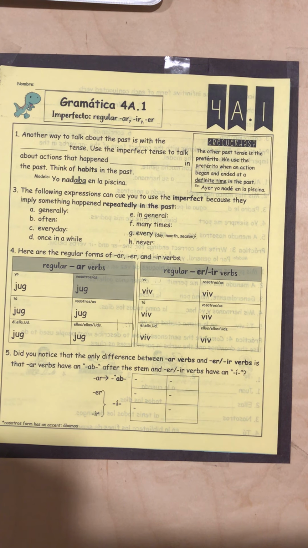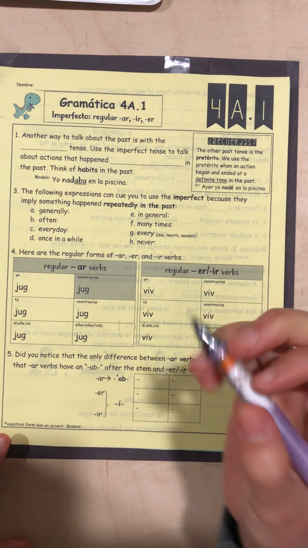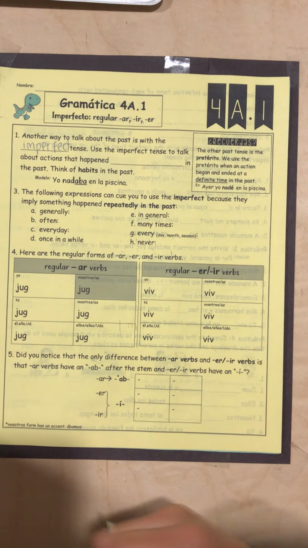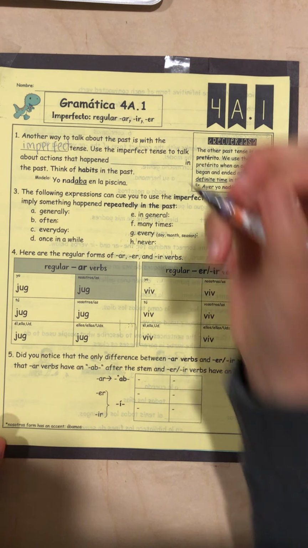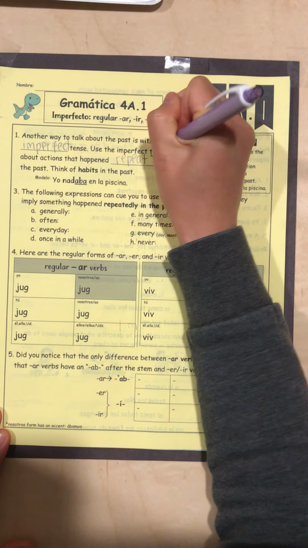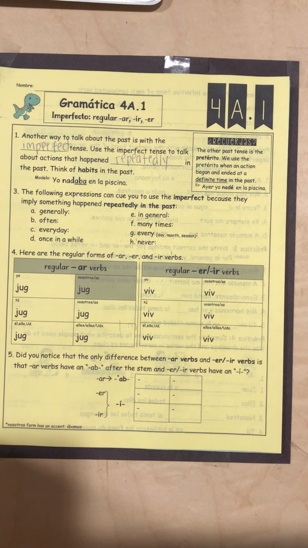It's over and done. Now, the imperfecto is another way to talk about the past. We use the imperfect tense to talk about actions that happened repeatedly in the past, as opposed to the pretérito, which is over and done. The pretérito is over and done. The imperfecto is repeatedly continuous in the past.